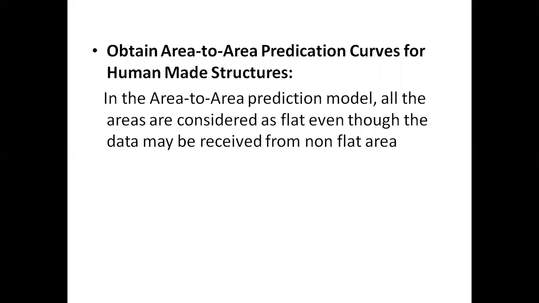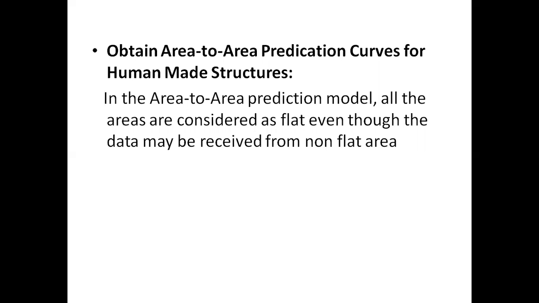Okay, so in that condition, let us assume the area is a flat area. Even if the data comes from a non-flat area, we are considering it as a flat area. Only then can we find the area to area prediction model for the human made structures. And after finding it, we can convert this prediction model into a point to point model.